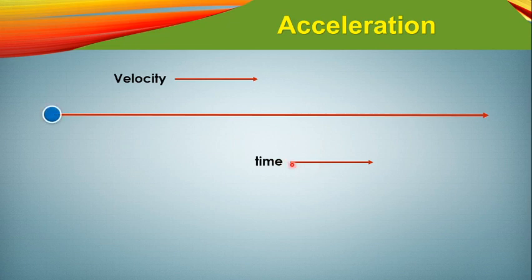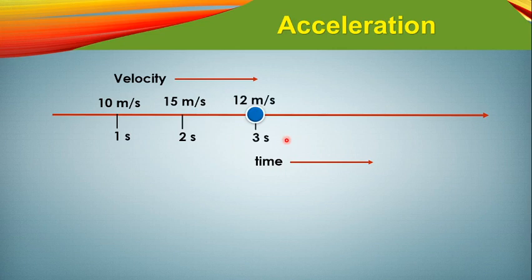Let's see how it works. Say an object started moving from this point, and at 1 second this body has a velocity of 10 meters per second, and at 2 seconds it has a velocity of 15 meters per second.